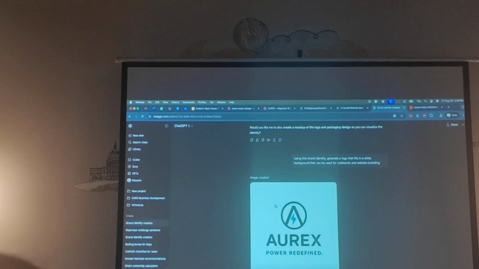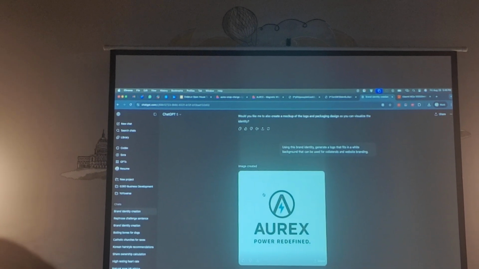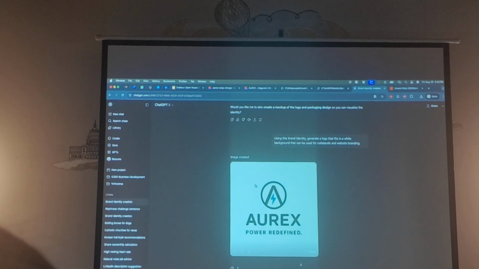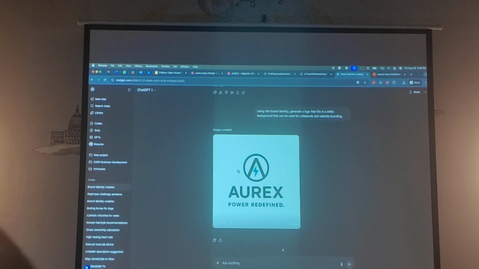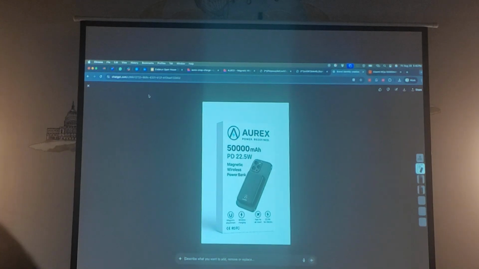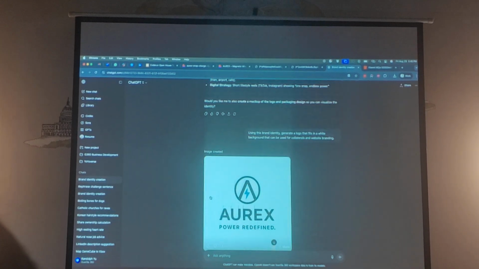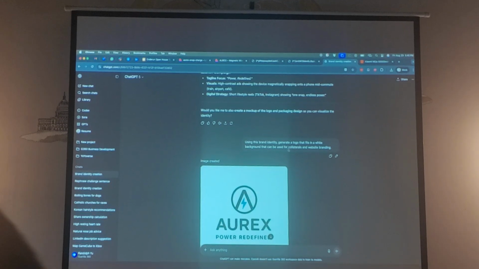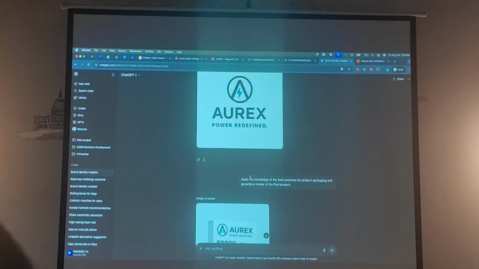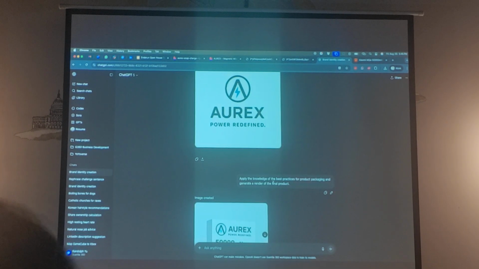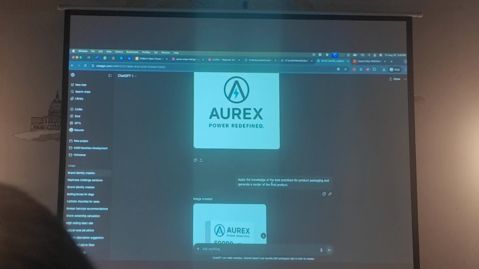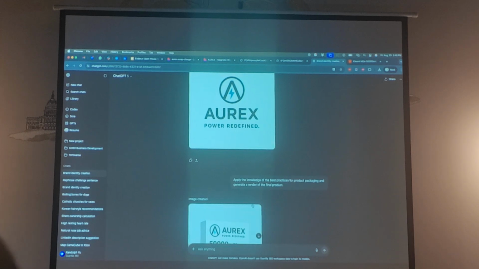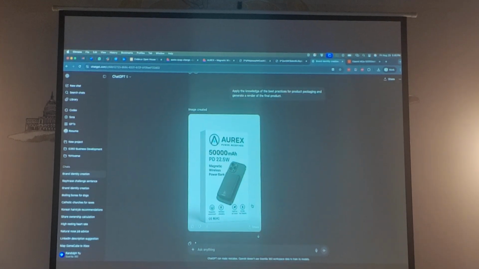The next thing is, all right, I need a logo. I had it create, this takes a while, but that's why I decided to do it beforehand, to create Oryx, Power Redefined. It created a logo instantaneously, and on the first try, no misspelling, no issues. I asked it, using the same information that you fed me, using this brand identity, to create the logo. Now that it has context, it created the brand identity, it already knows what the brand identity is. Now I asked it to do several different tasks. The first task was to create the logo, and the second task was to create packaging.